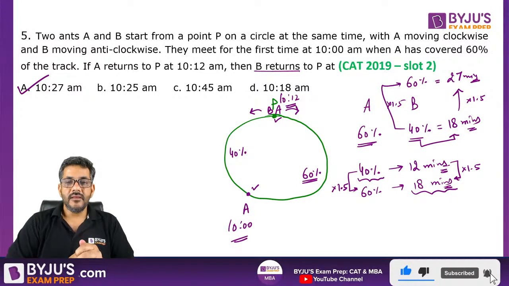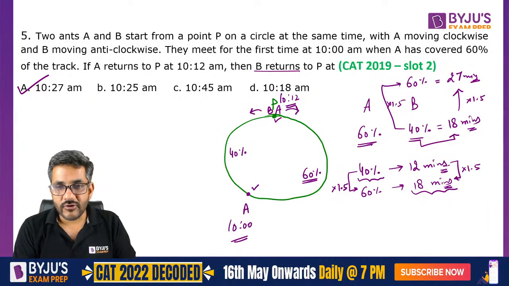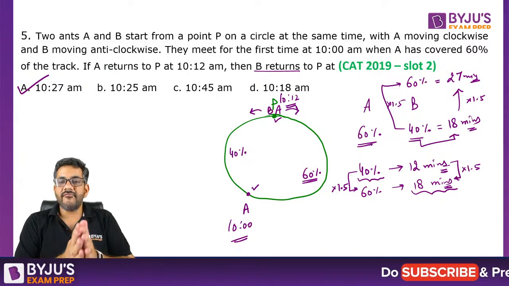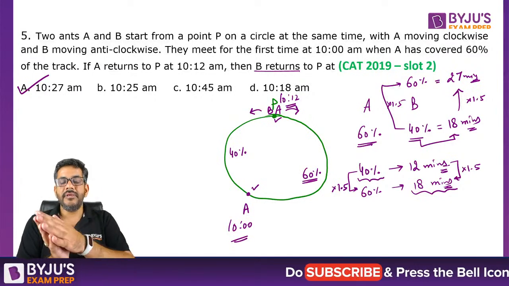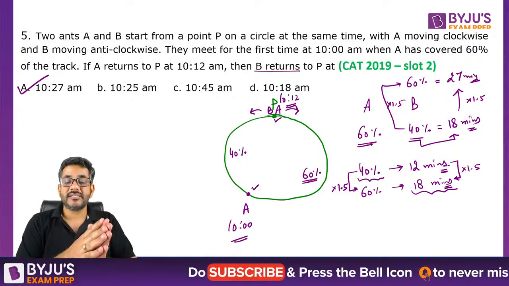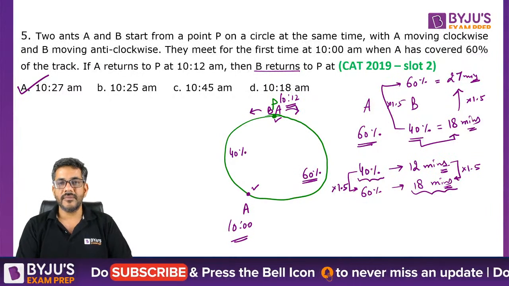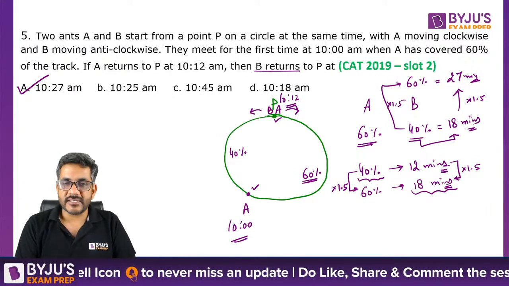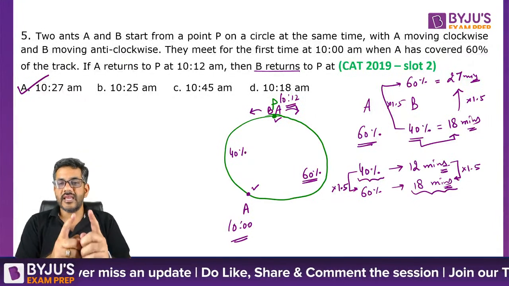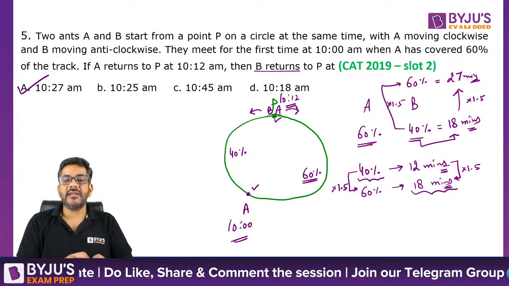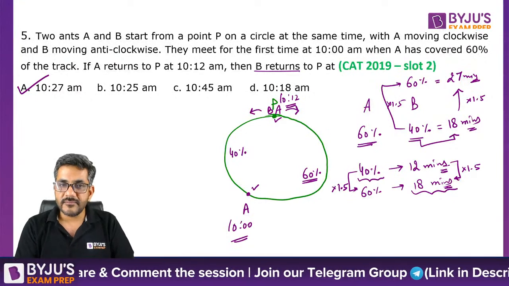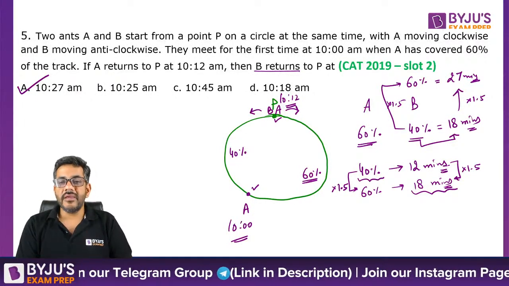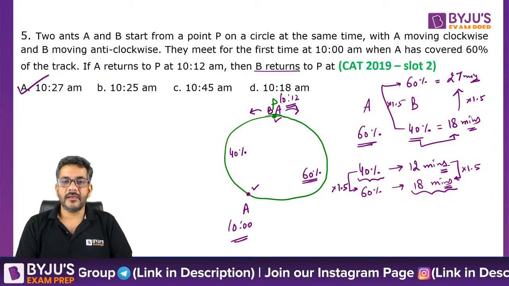समझ गए बात? एक बार फिर बोलता हूं मैं, अंकित has also got the right answer as 10:27. फिर बोलता हूं, A came from the anti-clockwise direction, A came from the clockwise direction, B came from the anti-clockwise. B ने कवर किया उधर से 40%, A ने कवर किया इधर से 60%. So I can say that A covers 60% in the same time in which B covers 40%. जितनी देर में A 60% कवर करता है, उतनी ही देर में B 40% कवर करता है, राइट?